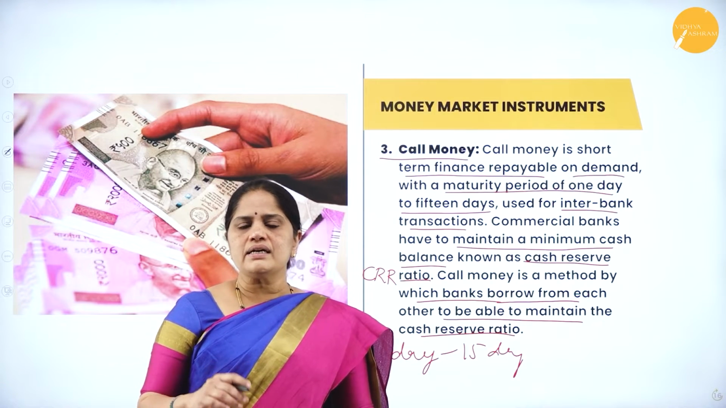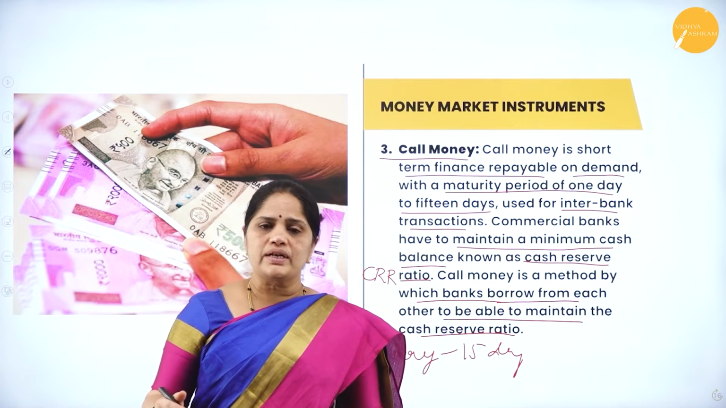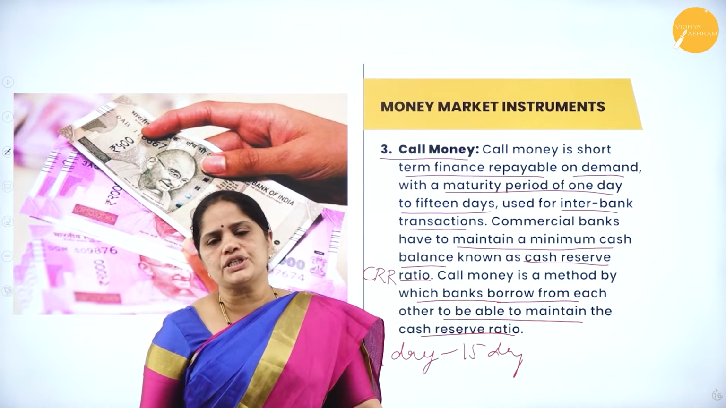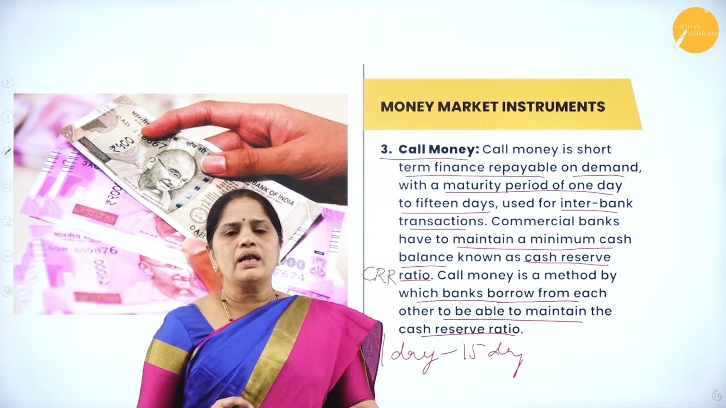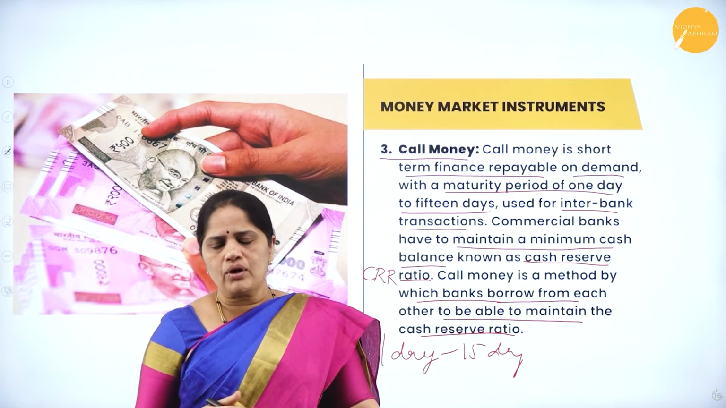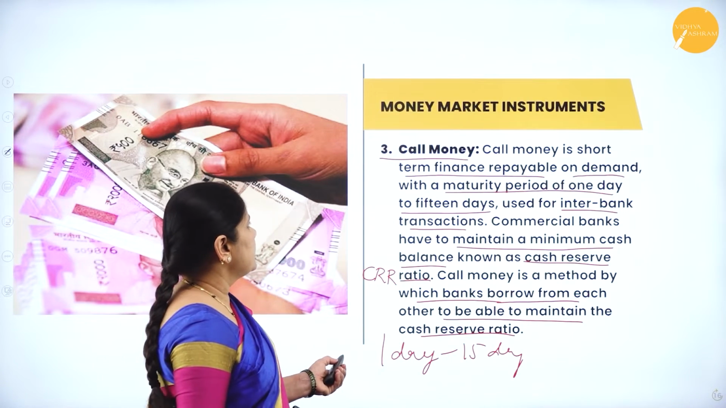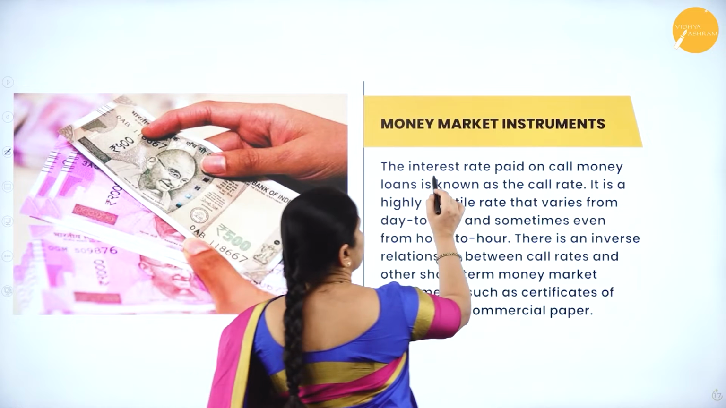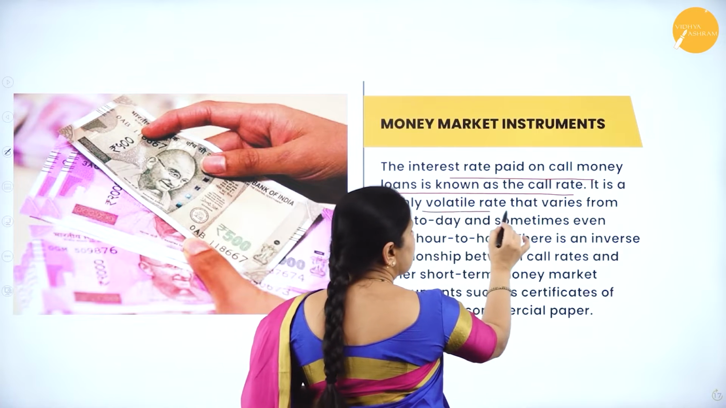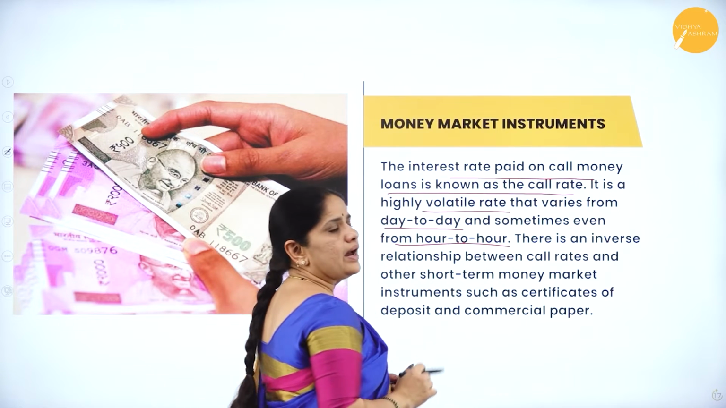So, if there is a very high call rate, then all other interest rates will become cheaper. So, we should understand that there is an inverse relationship existing between the call rate and other rates of interest. Whenever banks borrow from each other, they have to pay an interest called the call rate. The interest rate paid on the call money loans is known as the call rate. It is a highly volatile rate that varies from day to day and even sometimes from hour to hour.